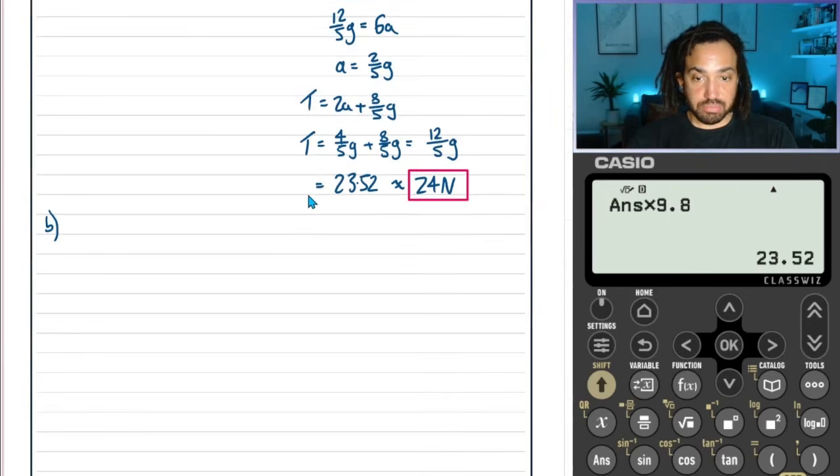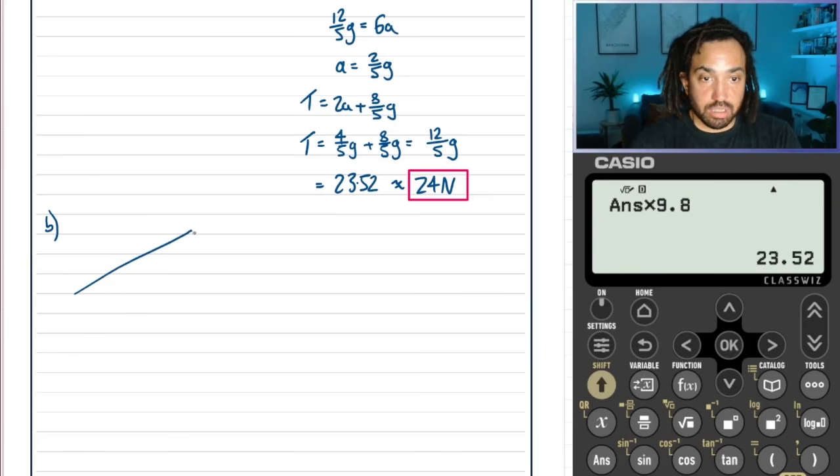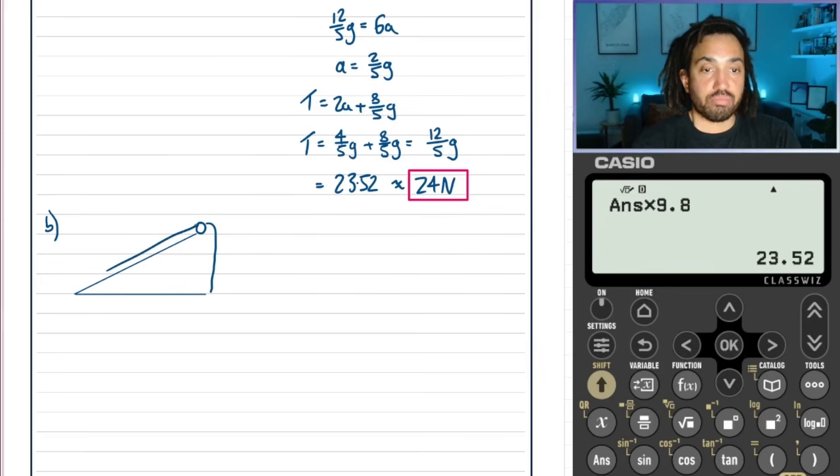Okay, so I think I'm actually going to need to draw another diagram, just so we can be absolutely clear what's going to happen here. So we've got the pulley there, and it's going to come off here, and it's going to go along here.